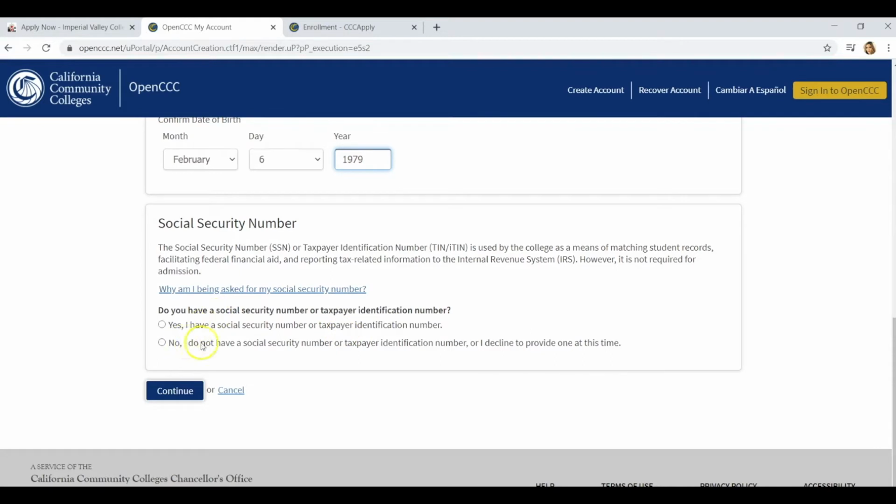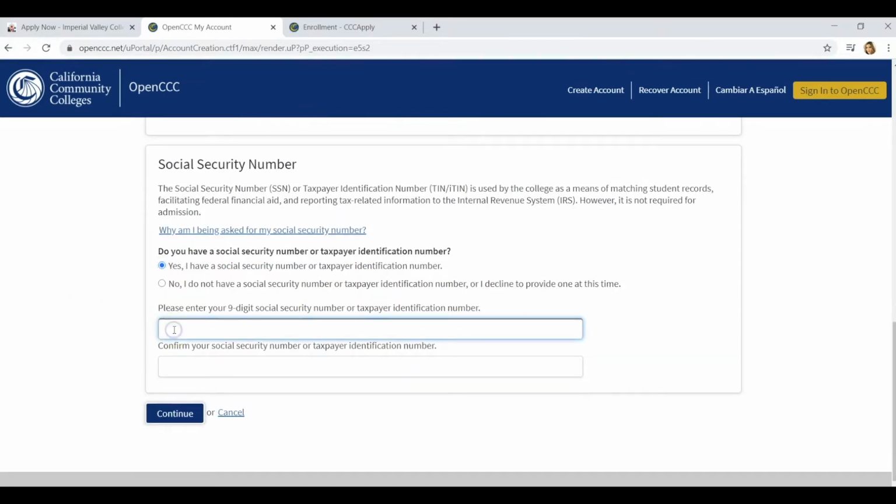If you do not have one, check this box here, or a taxpayer identification number, or you wish to not provide it at this time. If you do have a Social Security number, go ahead and click this box. Now we're going to enter our 9-digit Social Security number. Then click Continue.